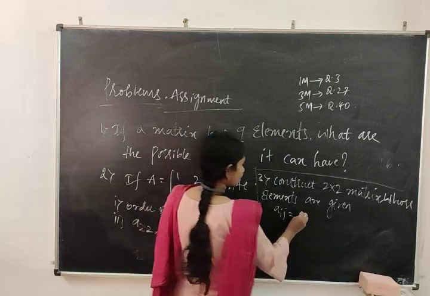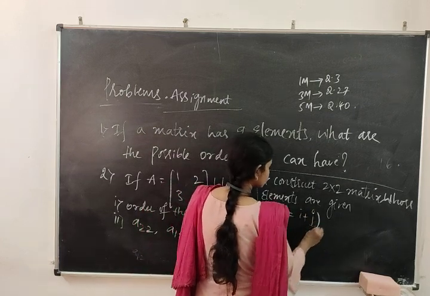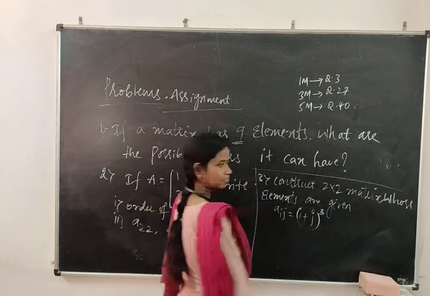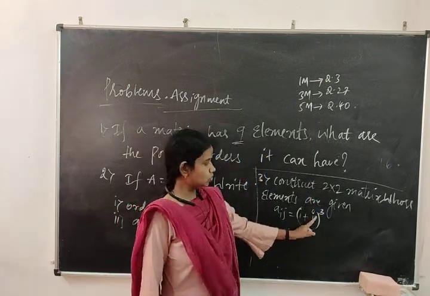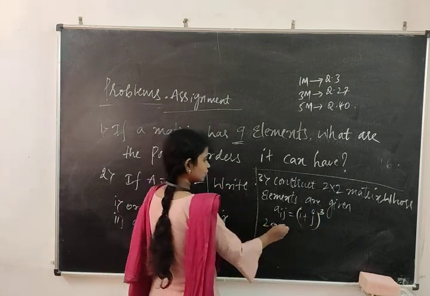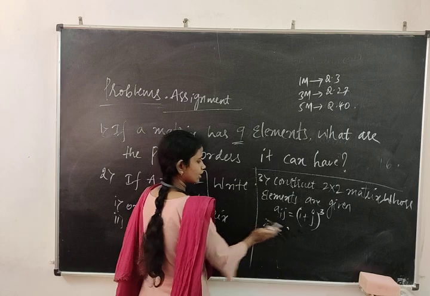I'll give an easy one: (i plus j) whole to the power of cube. It means 1 plus 1 means 2, 2 cube means 8. You have to multiply like this: 2 into 2 into 2, 2 to the 4, 4 to the 8.